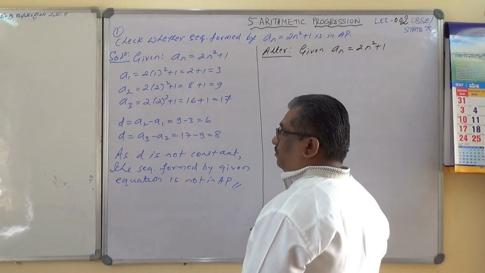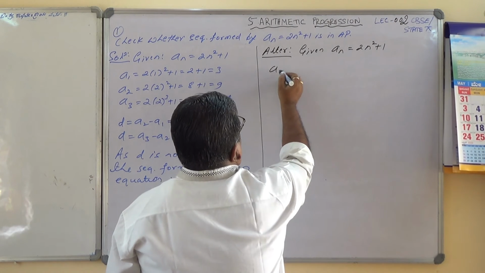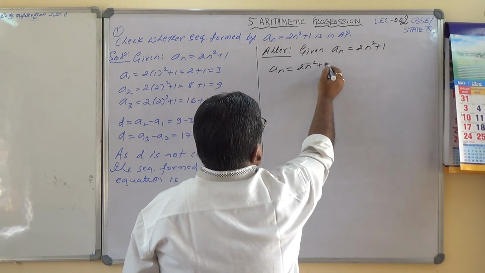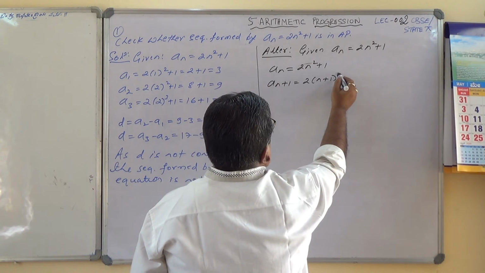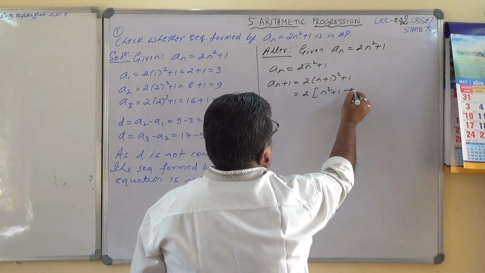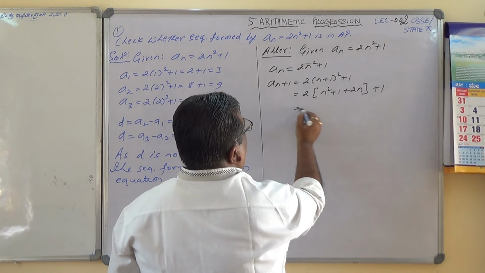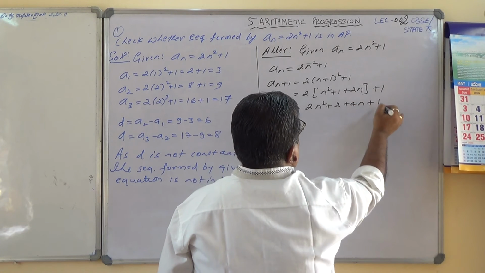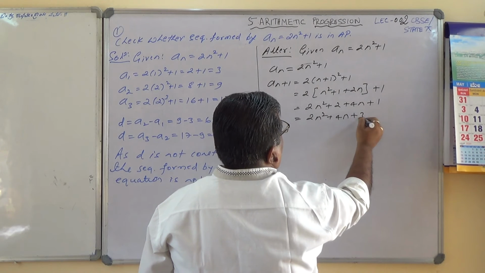Now an plus 1 equals 2 into n plus 1 the whole square plus 1, 2n square plus 2 plus 4n plus 1, 2n square plus 4n plus 3.